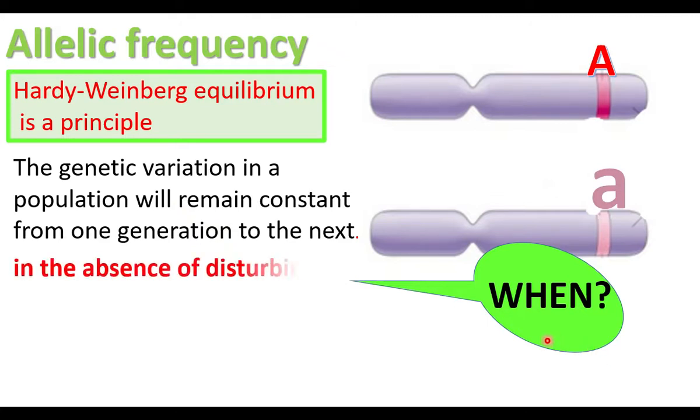In the absence of disturbing factors, the gene frequency, that is allelic frequency, and genetic variation in a population will remain constant from one generation to the next generation. If the allelic frequency is constant, then there will be no evolution. So Hardy-Weinberg equilibrium is a principle. It explains the theoretical condition of a population where there is no evolution.